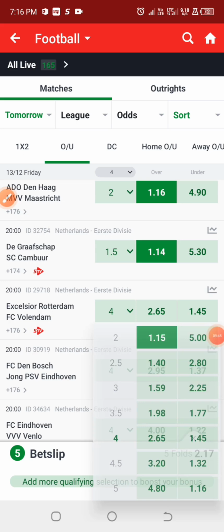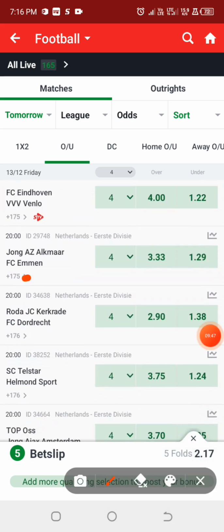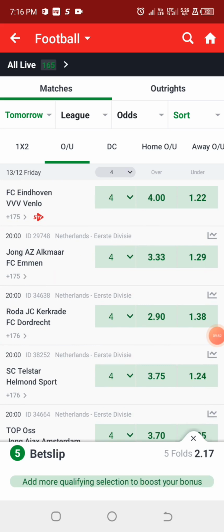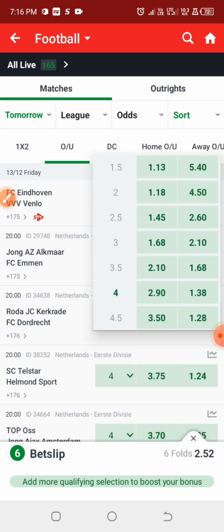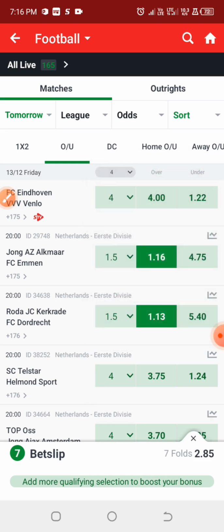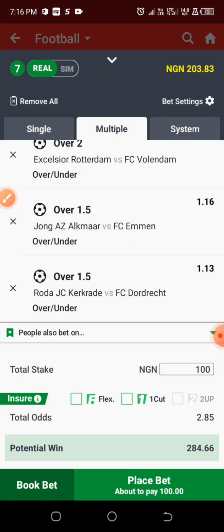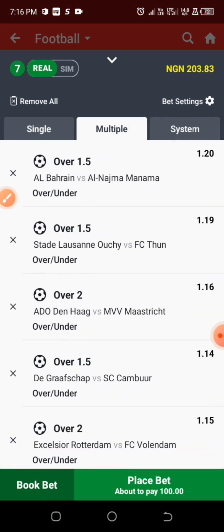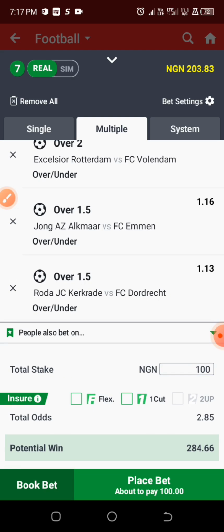Okay, we've played this, and we are going for this, and this has over 1.5 goals. So we have over 1.5 goals for this at an odd of 1.16, and for this particular game we have over 1.5 at an odd of 1.13. Alright, so in total we have just seven games in this particular ticket, including a match under the Bahrain League and another one from the Switzerland League and the rest from the Netherlands League, and in total we are able to accumulate 2.85 odd.